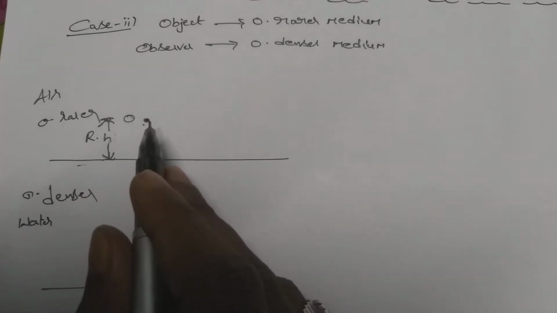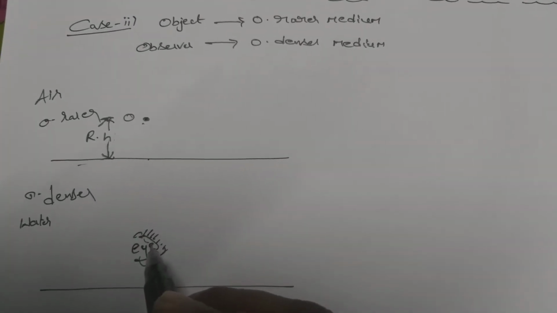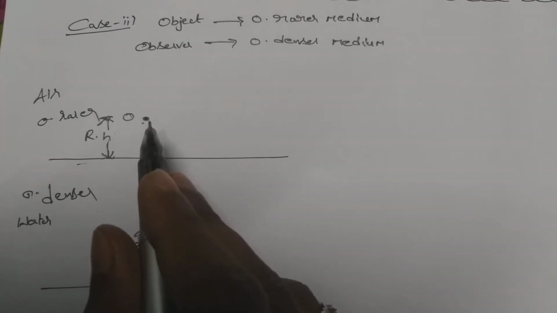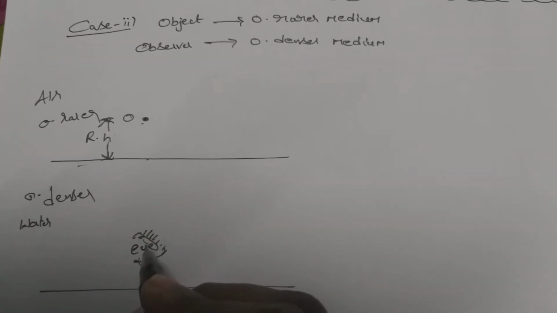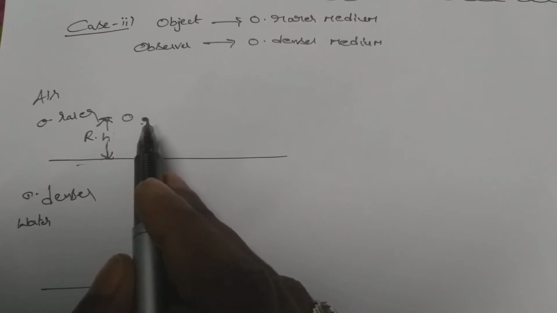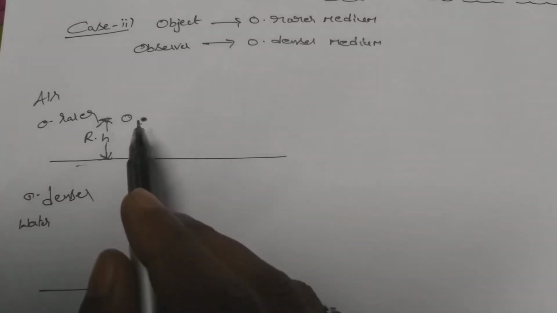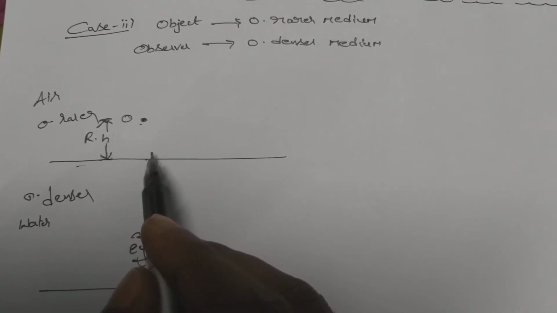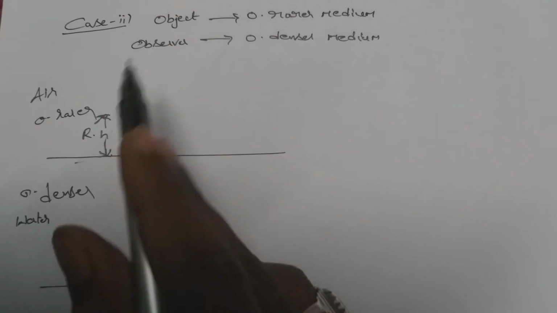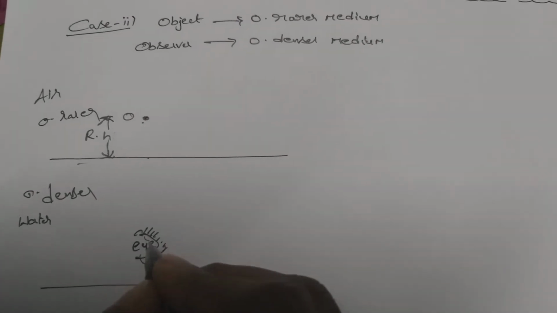So that means, as I already told, the line joining this eye to the object is a straight line, or it should be nearly straight line for the normal view. So whenever this eye is seeing the object which is in air, how does the object appear to be, whether it appears to be nearer than its original position or farther away from its original position, let us analyze.